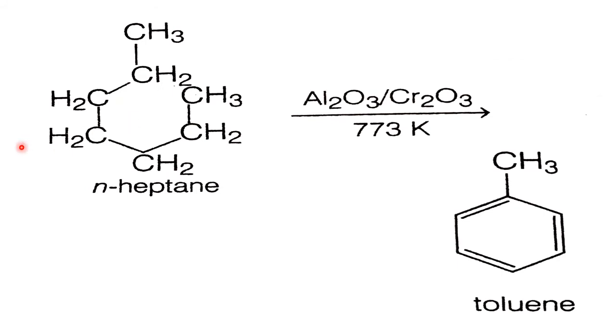Heptane. Okay. So by taking heptane, we get a toluene. Hexane to benzene, heptane to toluene, and so on. So all these reactions are called what? Aromatization.